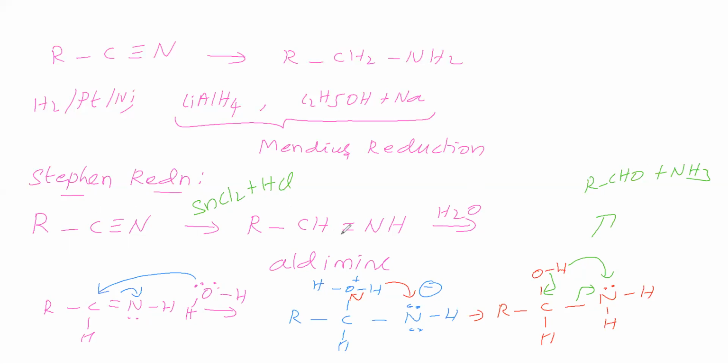We get aldimine, and this aldimine on hydrolysis gives aldehyde and ammonia. Whether it is aliphatic or aromatic, we can take it; it works for aliphatic and also for aromatic.